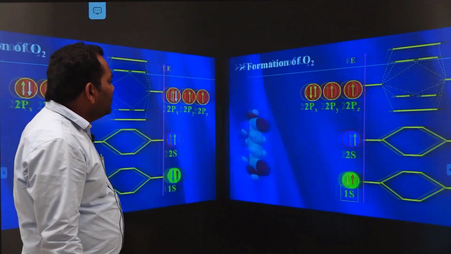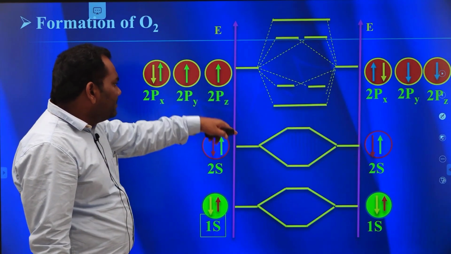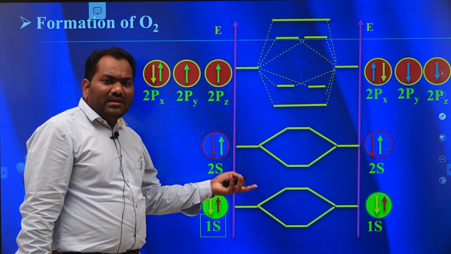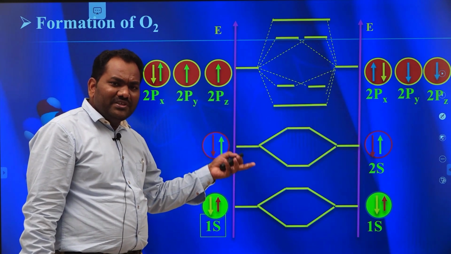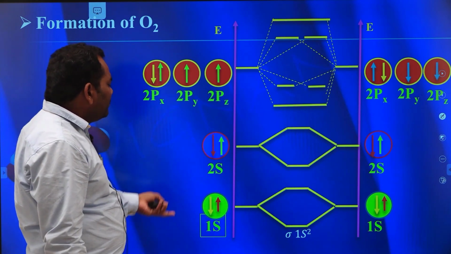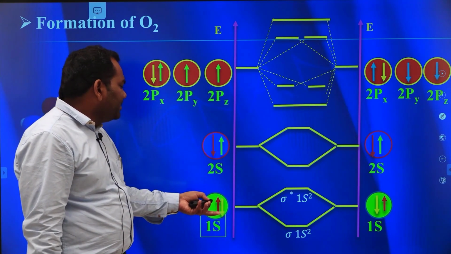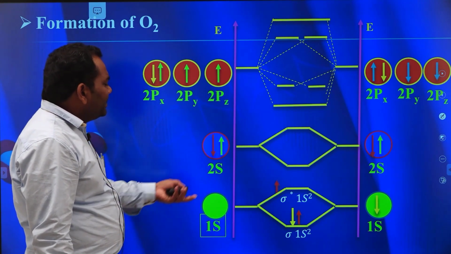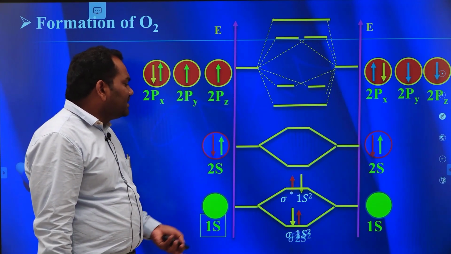Now these molecular orbitals are filled with electrons following the same electronic configuration rules. They are the Aufbau principle, Pauli's exclusion principle and Hund's rule. According to the Aufbau principle, first the electrons enter the sigma 1s orbital, then the sigma star 1s orbital.